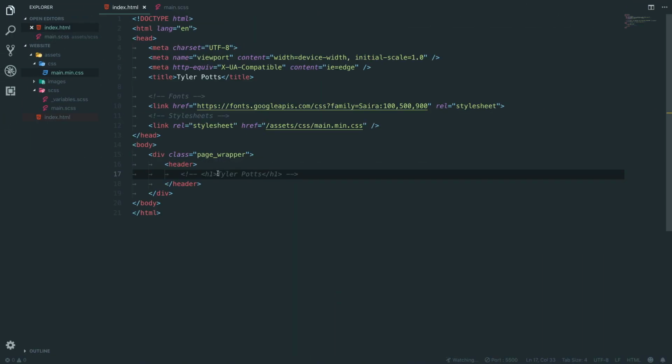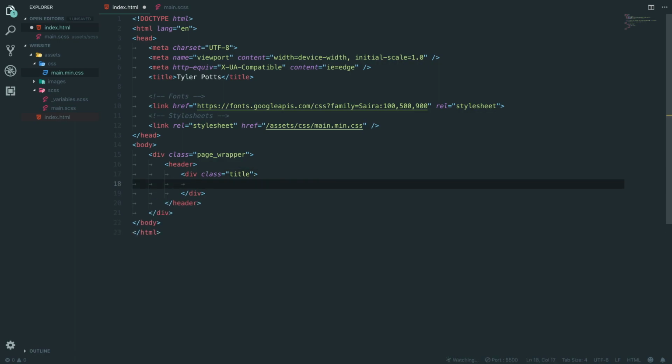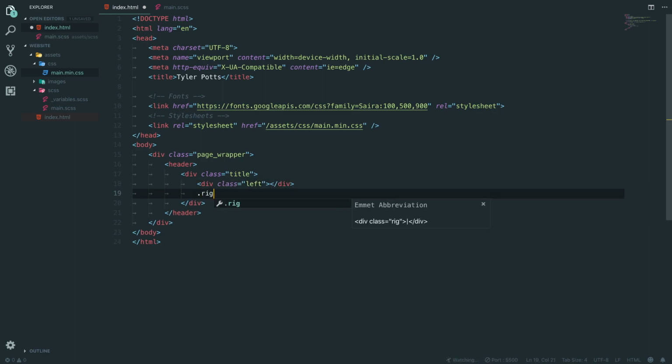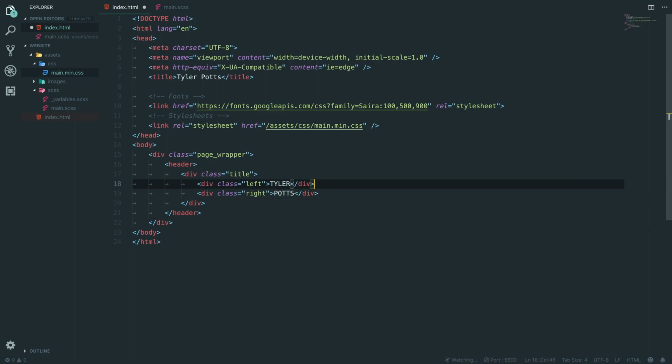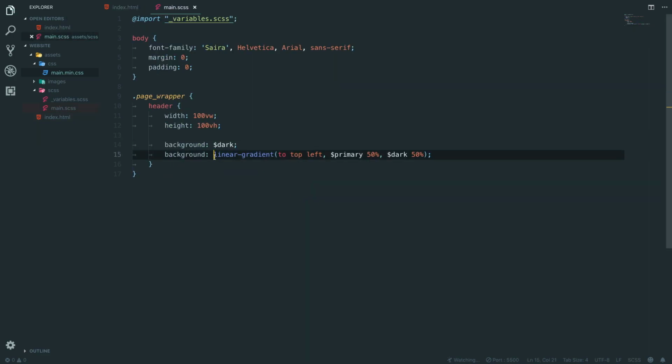We now need to create two elements in here. We're going to have a div with a class of title, and then inside it we're going to have a left and a right element. The left element is going to say Tyler, and the second is going to say Potts. And if we now go to header dot title, we're going to say color.